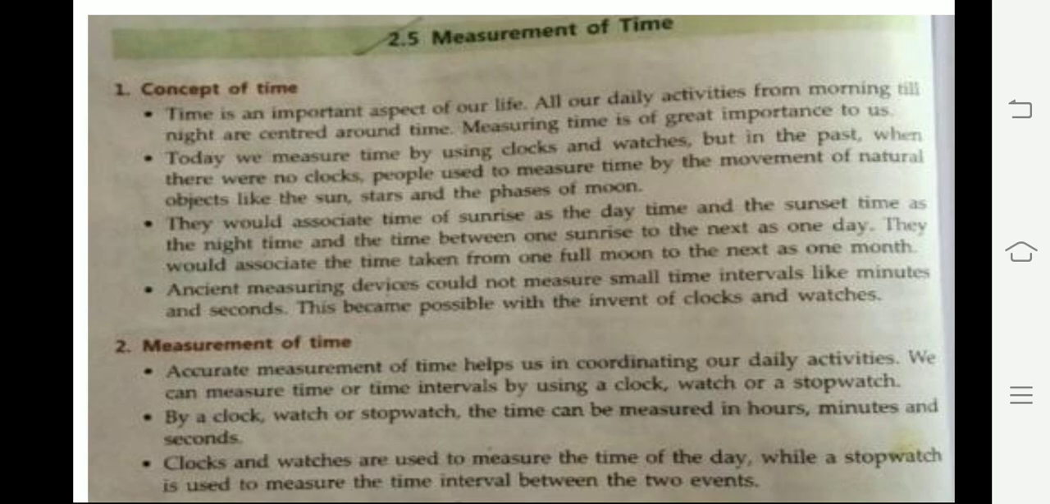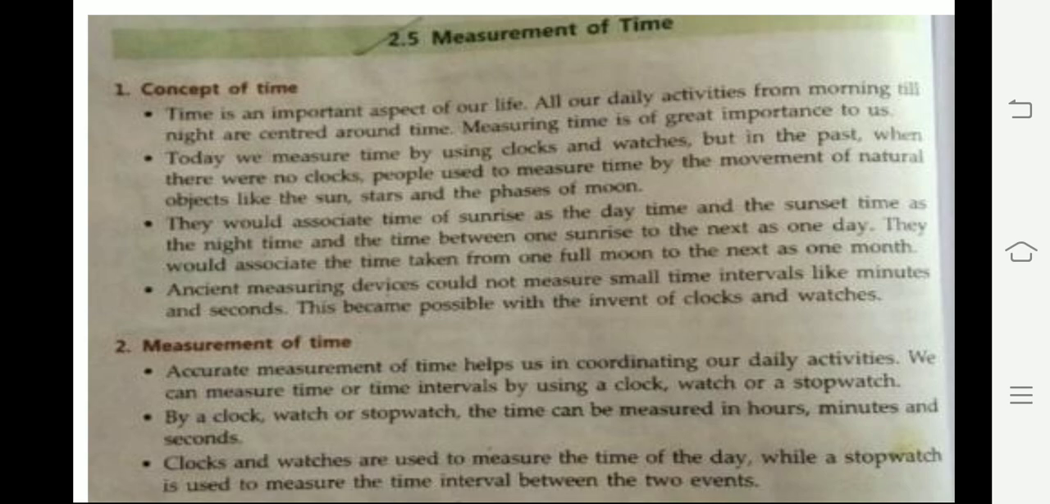Ancient measuring devices could not measure small time intervals like minutes and seconds. This became possible with the invention of clocks and watches. Measurement of time. Accurate measurement of time helps us in coordinating our daily activities. We can measure time or time interval by using a clock, watch or a stopwatch. By a clock, watch or stopwatch, the time can be measured in hours, minutes and seconds. Clocks and watches are used to measure the time of the day, while a stopwatch is used to measure the time interval between two events.